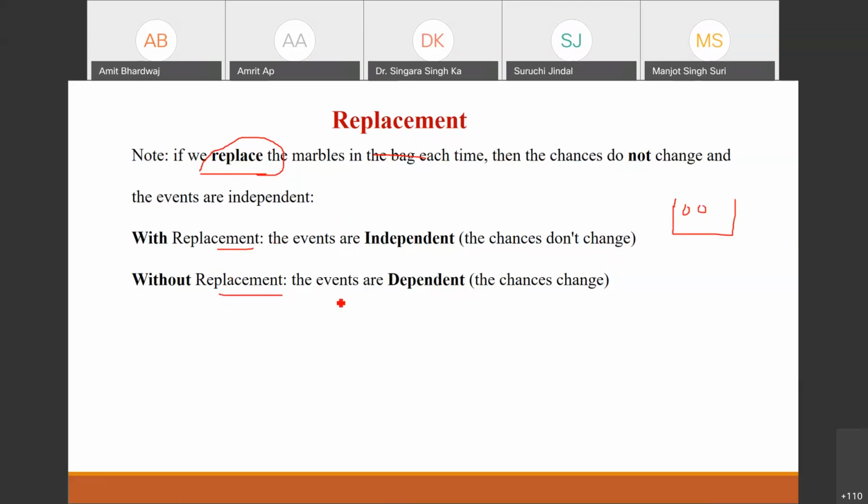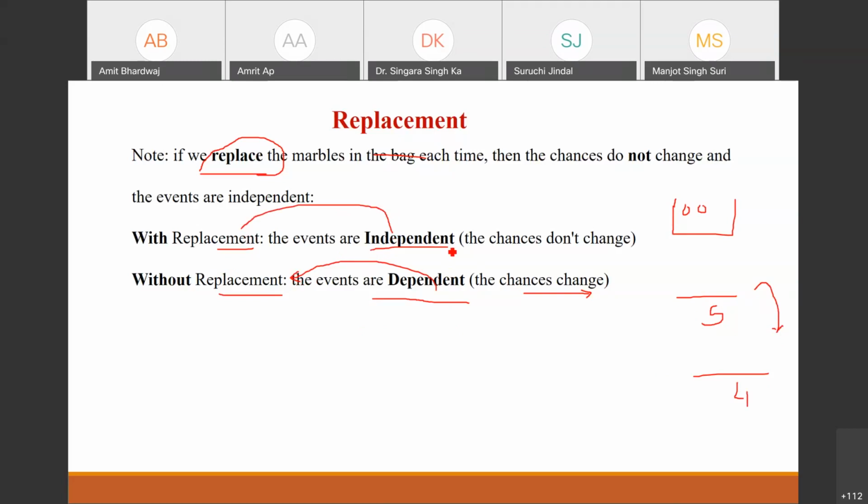And if we are not putting it back, then we have the concept of without replacement. Whenever we have the case of without replacement, the events are dependent, because the number of chances are changing. How are they changing? Previously we had 5 balls, and after picking one ball, we are left with 5-1, that is 4. So in the case of with replacement, the events will be independent.